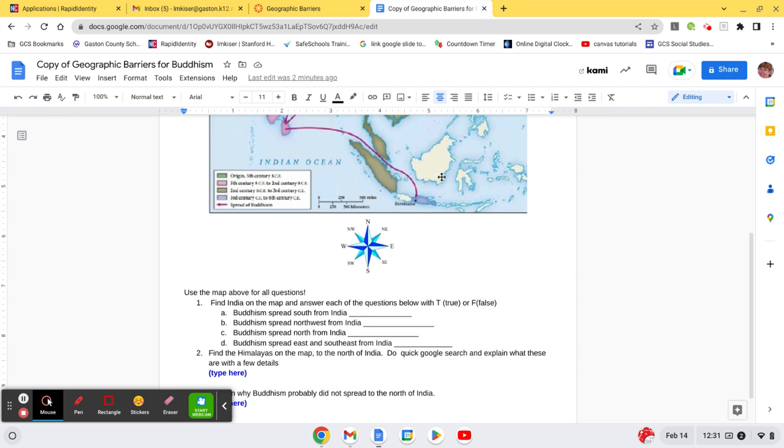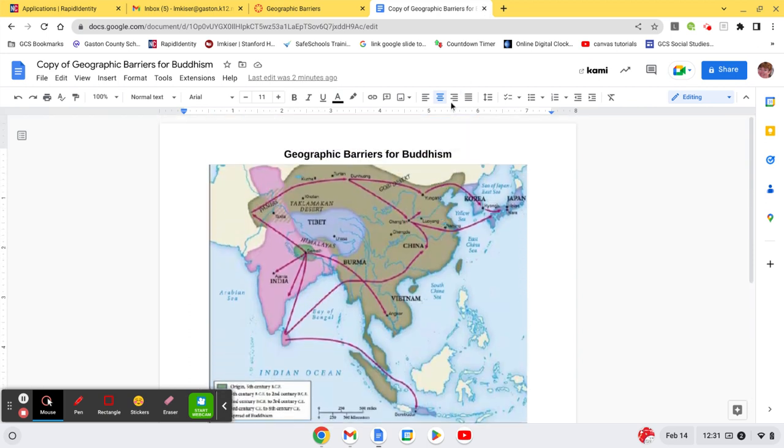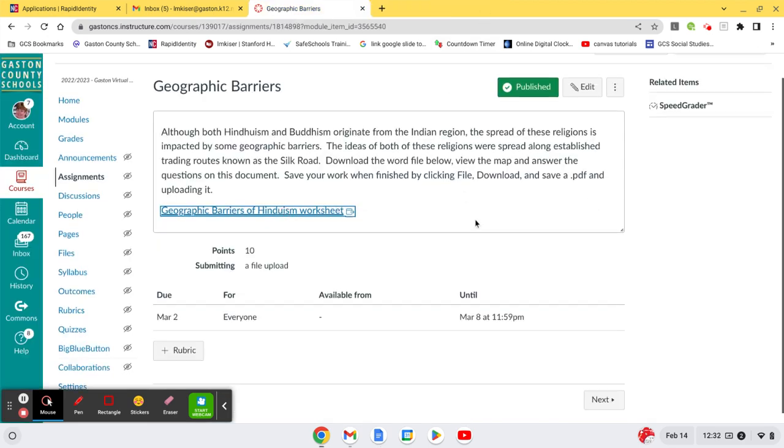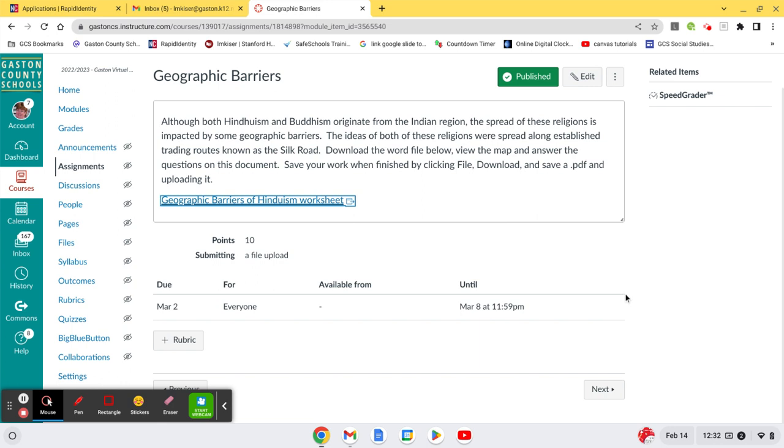All right, you're going to save it. Your directions for saving your file were in the assignment right here. Save your work by clicking File, Download, and Save a PDF. And those are your assignments for today. Let me know if you need any help.